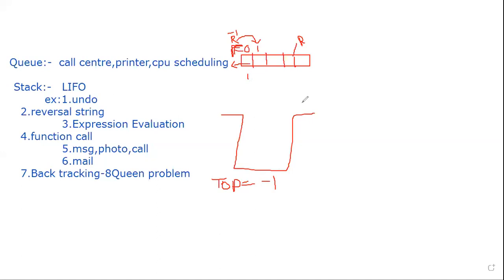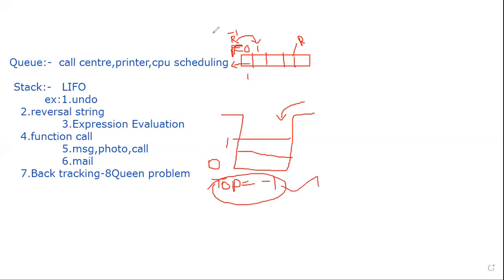If you want to insert data in a stack, it can be done only at one end, that is the top end. Increment your top by 1, then insert the data. Then increment the top again by 1, then insert the data. This is how insertion happens. For each and every insertion, your top value should be incremented. So the position of the data is tracked by top.